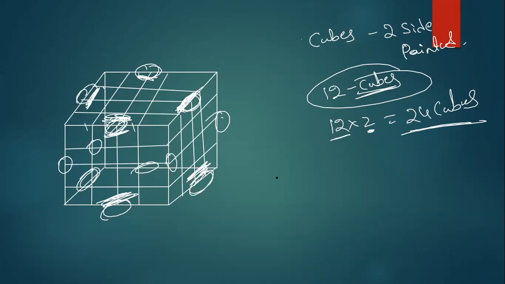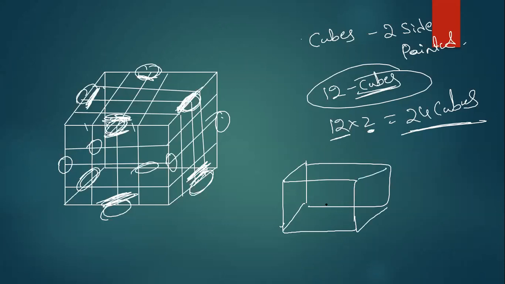Now observe here, this is a 3 by 3 by 3 cube. If you observe, 1 2 3 4, I have taken 4.